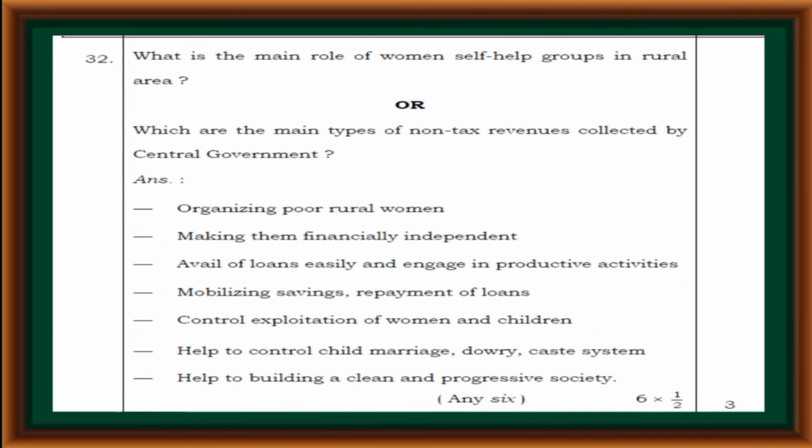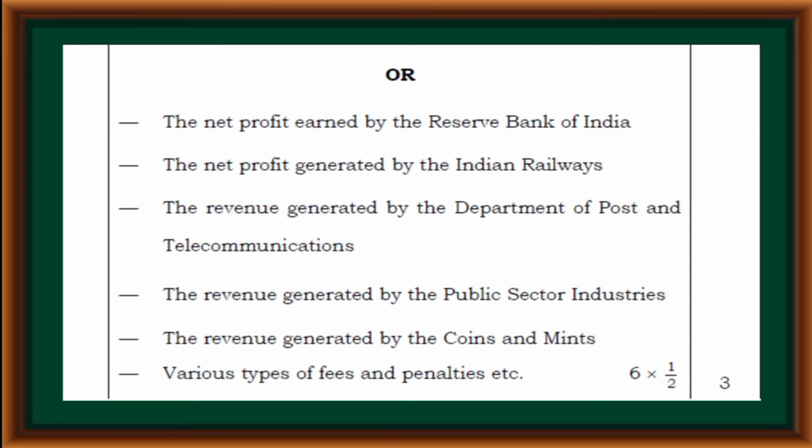The main types of non-tax revenue collected by the central government are the net profit earned by the Reserve Bank of India, the net profit generated by the Indian Railways, the revenue generated by the Department of Post and Telecommunication, the revenue generated by the public sector industries, the revenue generated by the coins and mints, various types of fees and penalties, etc.